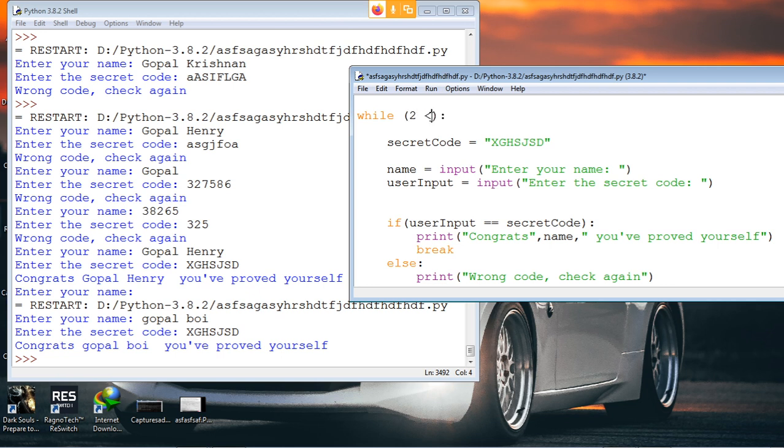Yes, but you can put 0 double equal to 0. You can also do something like this, while 2 is smaller than 3. And this 2 smaller than 3 is nothing but going to be true, right? Yes. In fact, it will always be true, correct? Okay. So what if you put while false? The same thing is going to happen, right?